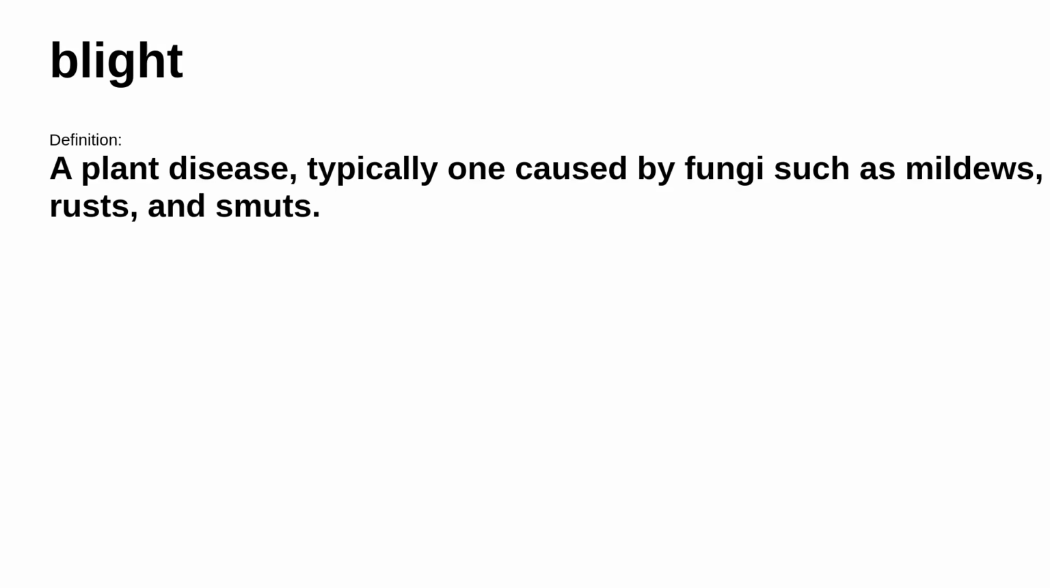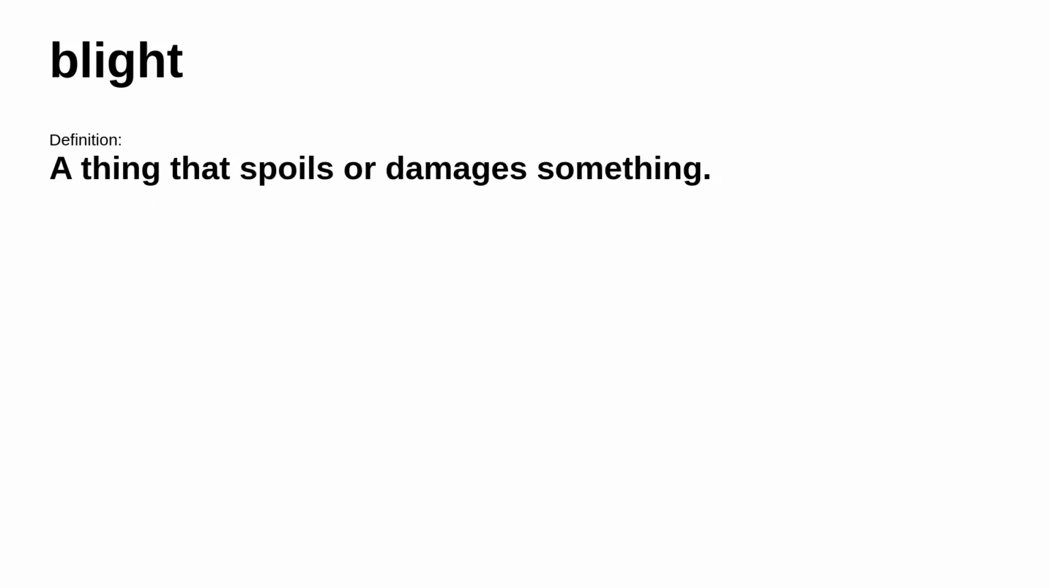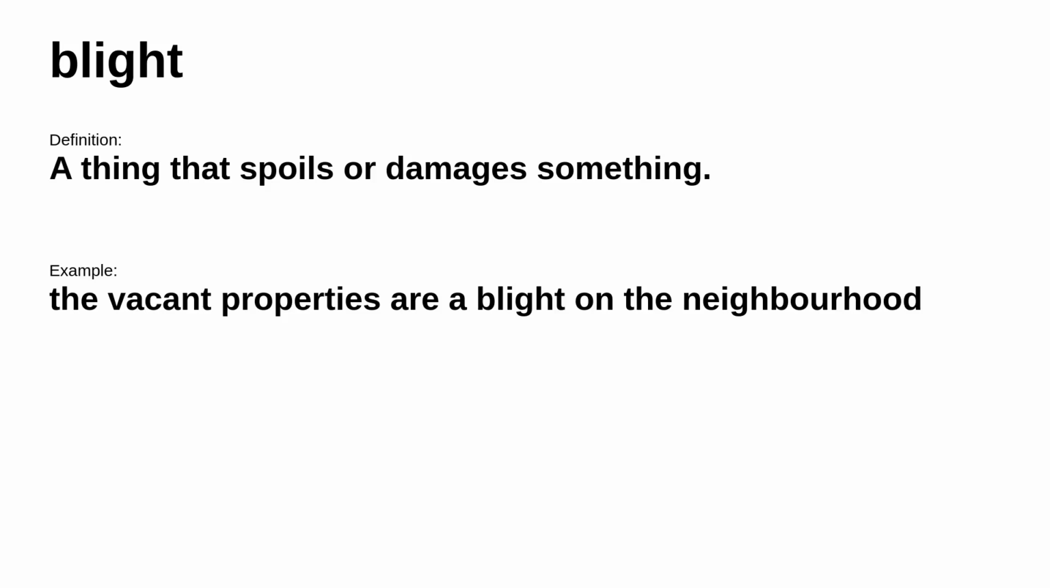Up next, blight. It means a plant disease, typically one caused by fungi such as mildews, rusts, and smuts. For example, the vines suffered blight and disease. However, in a different situation, it's defined as a thing that spoils or damages something. Consider this example. The vacant properties are a blight on the neighborhood.